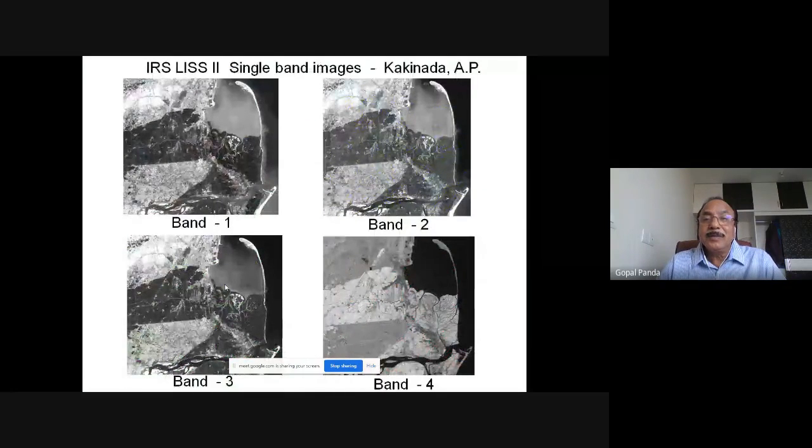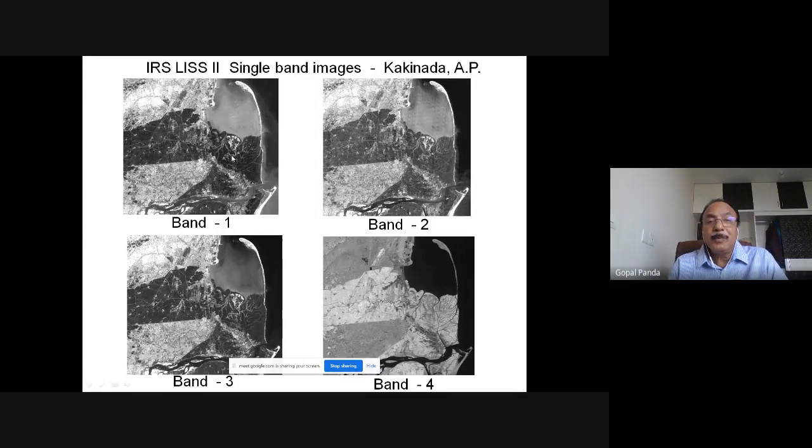And coming to a true ground surface, this is a part of Kakinada Bay. Look at this image. This is band 1, 0.4 to 0.5. Look at the features. This is a spit. This is a part of the sea of the bay. This is Kakinada Bay. And in the same way, this is band 0.5 to 0.6 in the green band. This is in the red band. This is in the near infrared band. The bands are 0.4 to 0.5, 0.5 to 0.6, 0.6 to 0.7, 0.7 to 0.9.